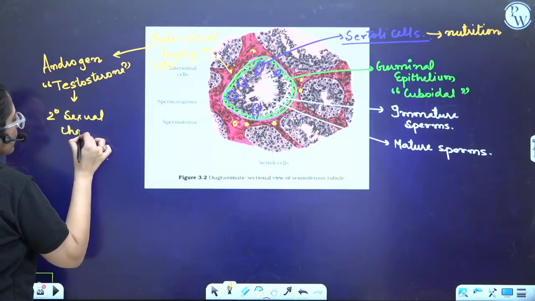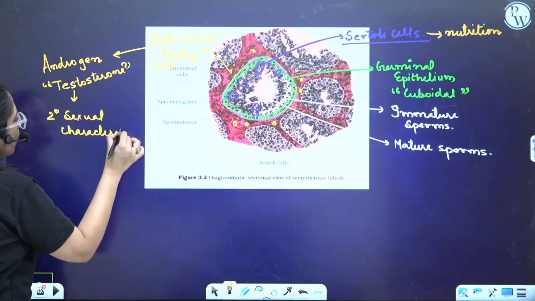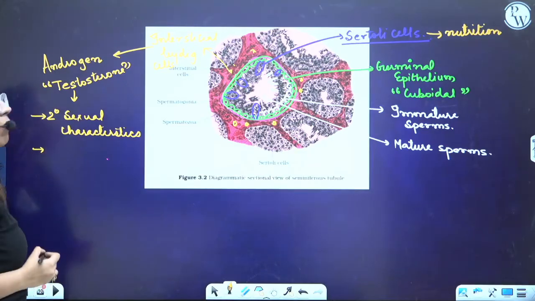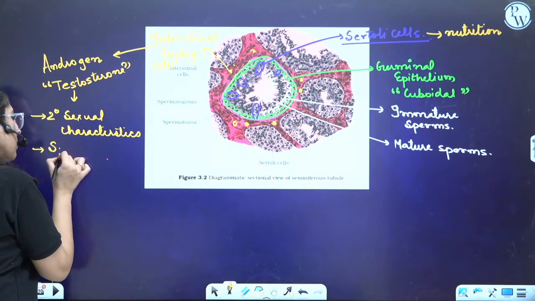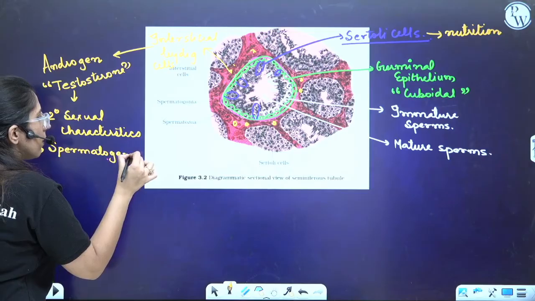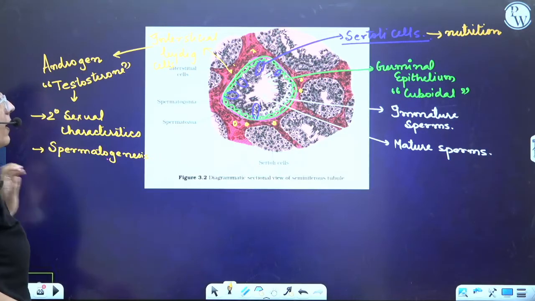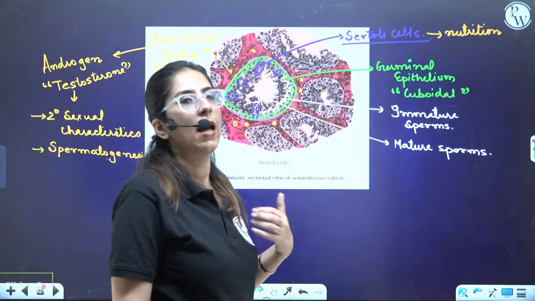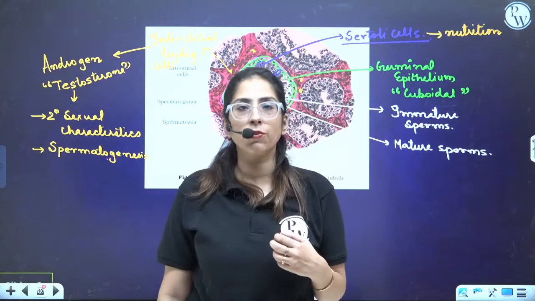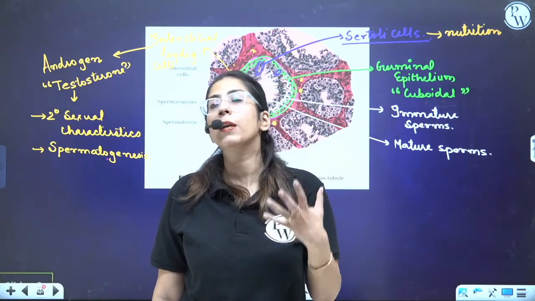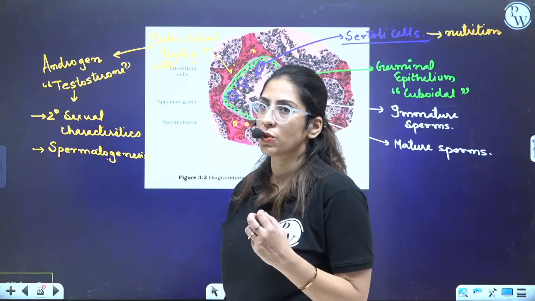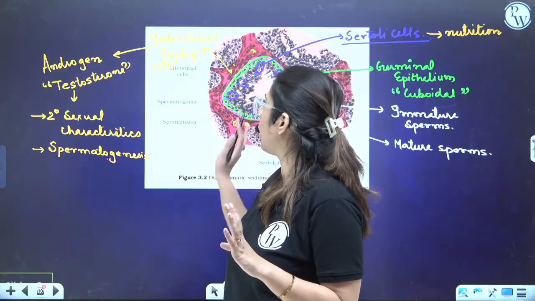Secondary sexual characteristics. This is important not only for the secondary sexual characteristics, but also for spermatogenesis. So secondary sexual characteristics means men have a low pitch voice, while females have a high pitch voice. The low pitch voice is all thanks to testosterone. The body hair, pubic hair, development of mustaches and beard, that is all because of testosterone, right? Clear?